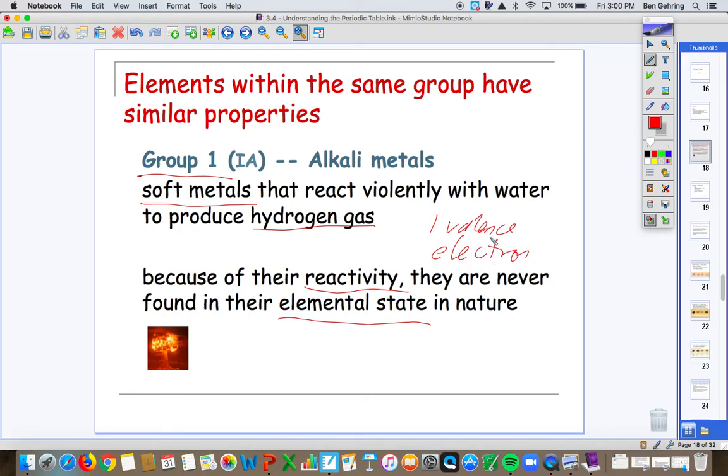The goal for atoms is to fill their outer shell, fill their s and p orbitals. So they want to either go up to 8, which is s plus p, which is 2 plus 6 equals 8, or they want to go down to 0, which removes that energy level, which leaves the one below it full. Because there's only one valence electron, it's very easy to get rid of that one, which then makes them stable.